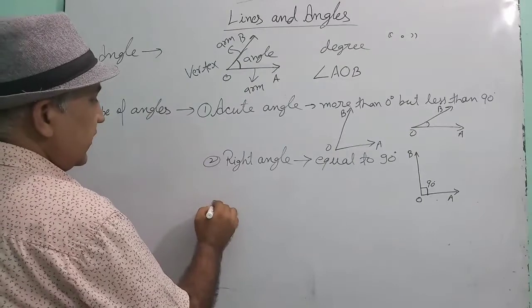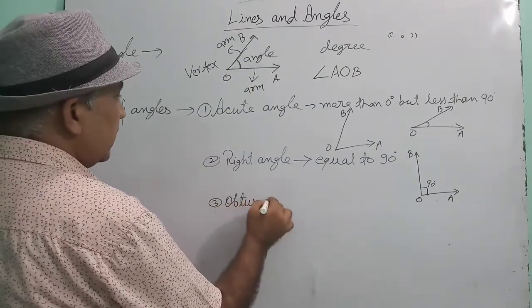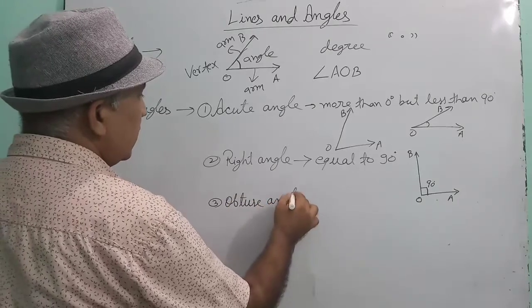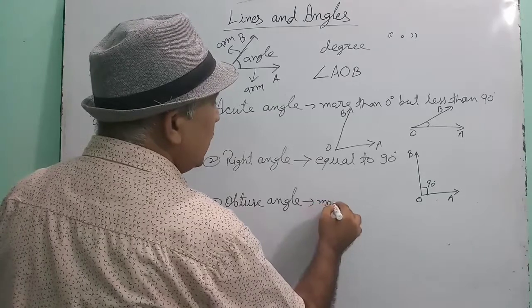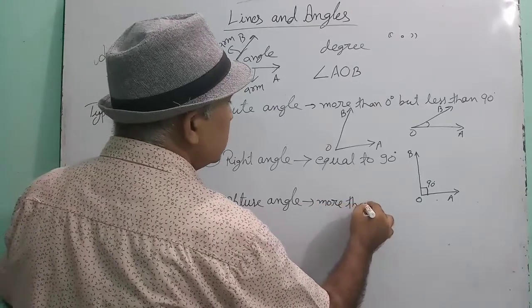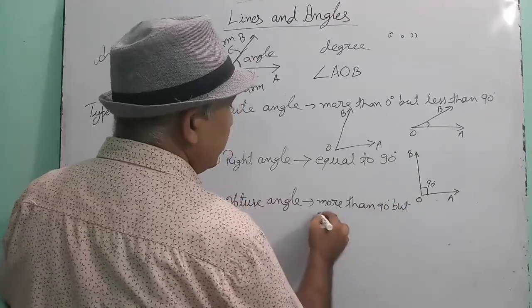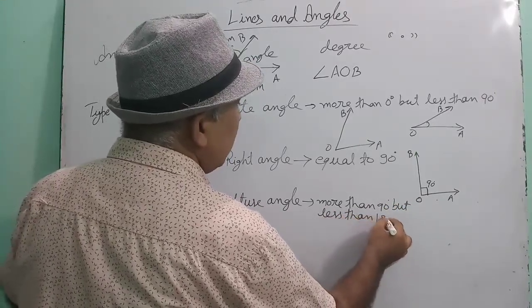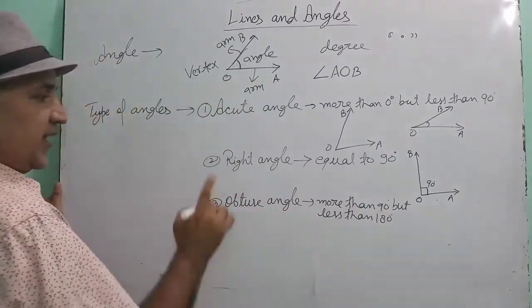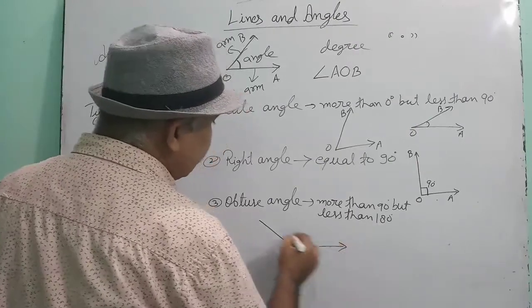Now we will see the third angle, which is the obtuse angle. Obtuse angle means the angle which is more than 90 degree but less than 180 degree. The angle should be more than 90 degree but less than 180 degree.